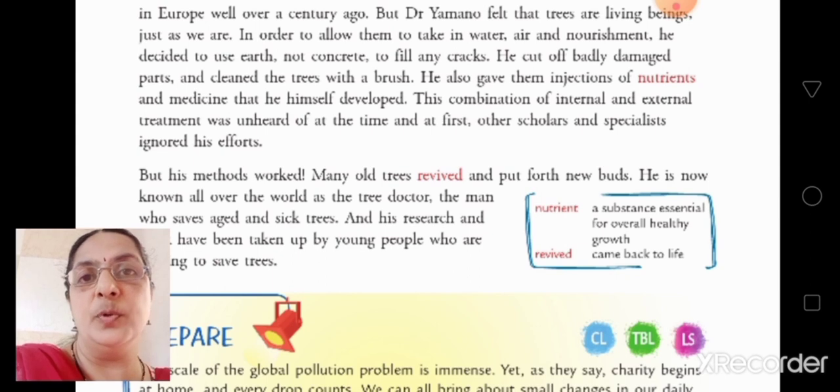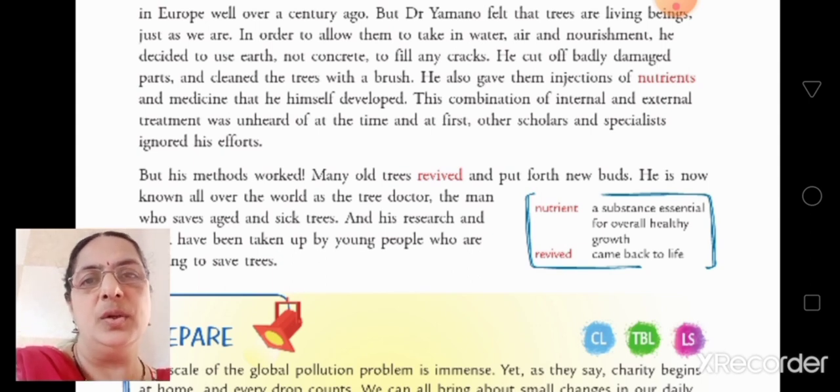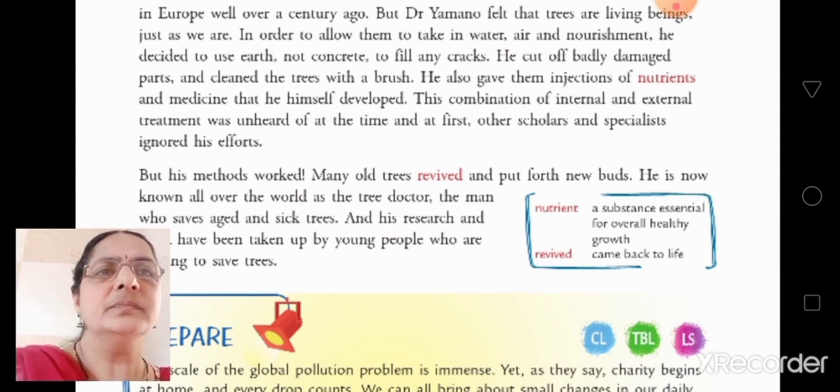But when you put concrete in the damaged part, will water enter? Can water enter into your house, children? No. Same way, when you put concrete in your trees, the water cannot enter and it cannot breathe also. So it will die. So what did he use? He used the earth, that means the soil, and not the concrete, to fill in any cracks.